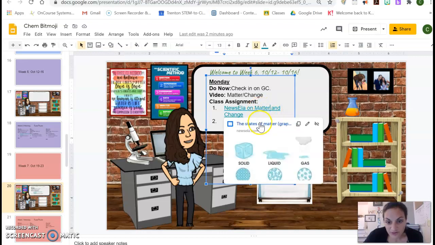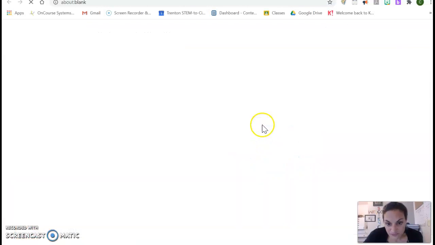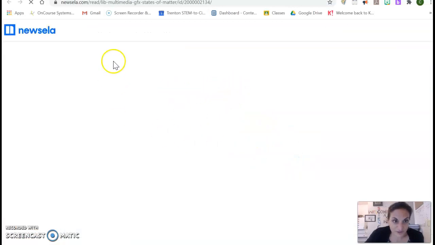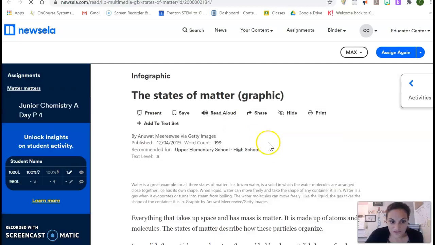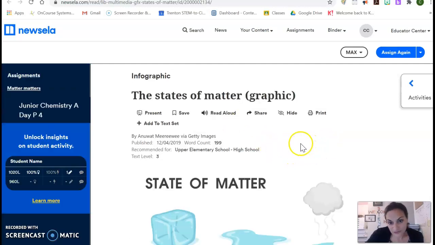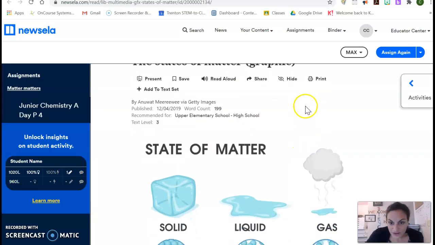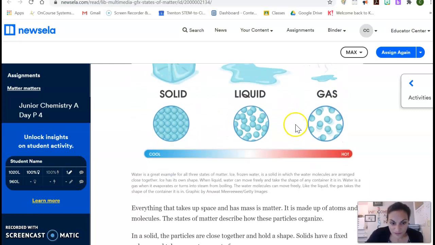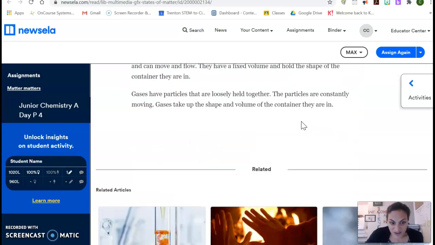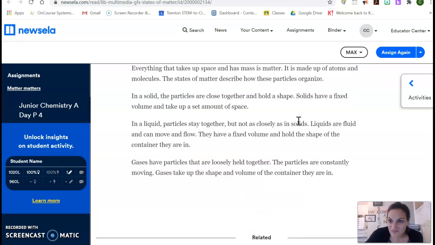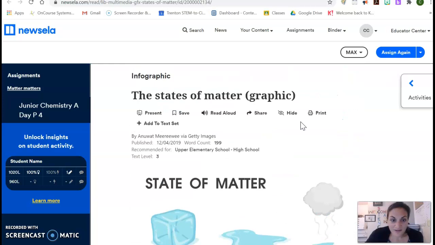Okay, so you're going to go in here. Already you can see the little picture. So we are loading at Newsela. Ignis V says Newsela, so either one is fine. Here is the article. It's pretty short, okay?